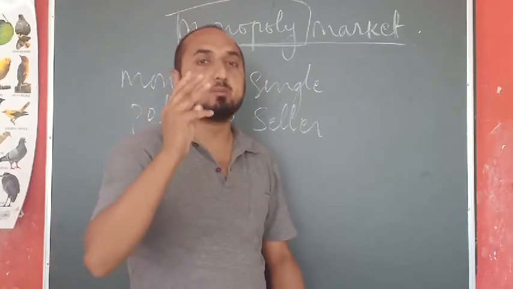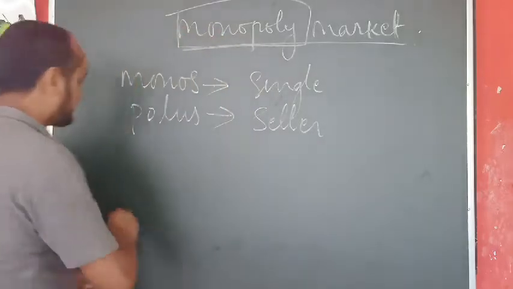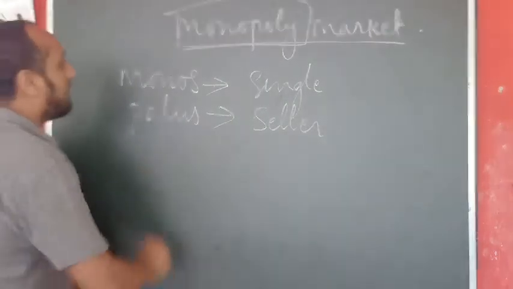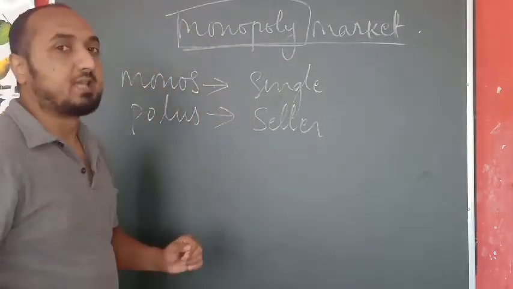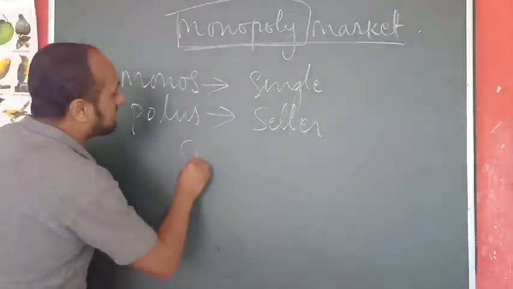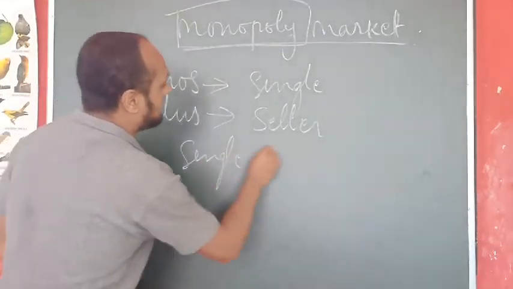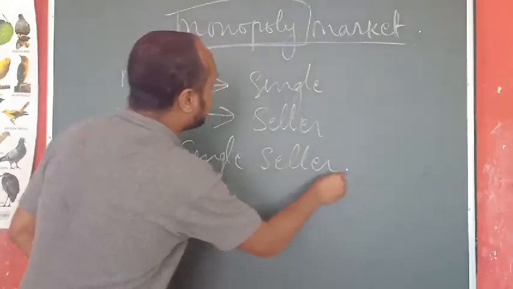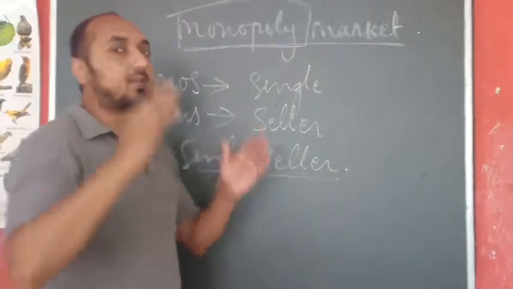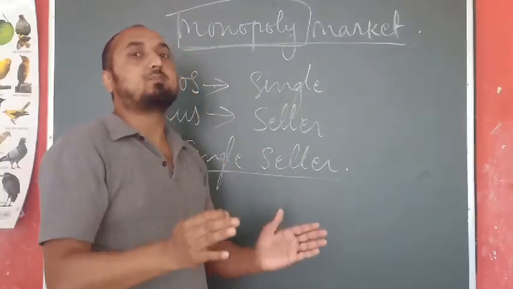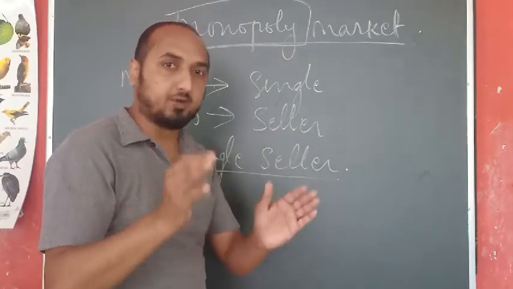So here you have to remember main three things. Number one, the number of sellers. So we have single seller, and that single seller itself is the sole producer of that product.